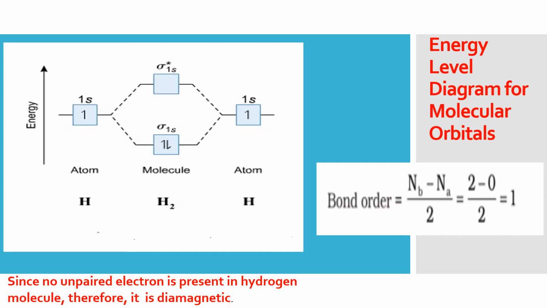So let's start with the first MO diagram. Very interesting. That is for the hydrogen molecule. Energy level is increasing upwards, and you can see that this is 1s1 for one atom of hydrogen. This is for the other atom. So you can simply write AO here, atomic orbital.